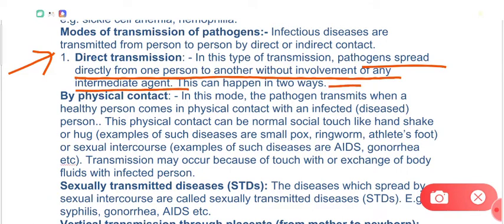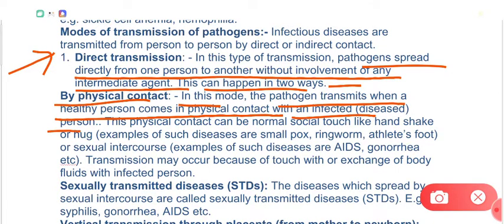So this is direct transmission, right? Now this can happen in two ways: by physical contact. In this mode, the pathogen transmits when a healthy person comes in physical contact with an infected person. This physical contact may be either normal social touch like a handshake or a hug. For example, diseases like smallpox, ringworm and athlete's foot are transmitted by direct contact, which may be either touch or hug. Or the physical contact may be of sexual type, that is called sexual intercourse, right?